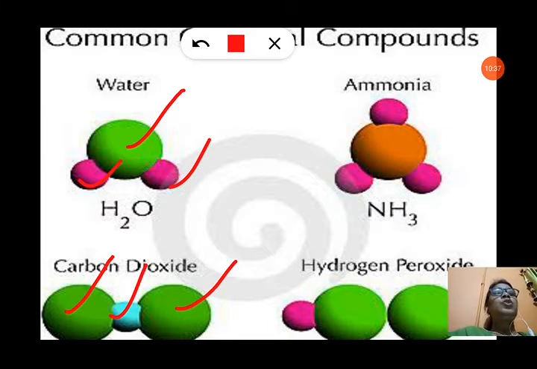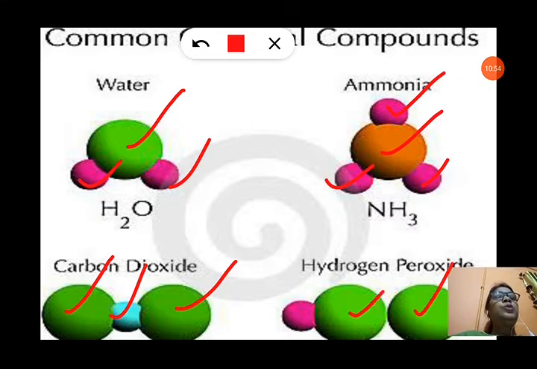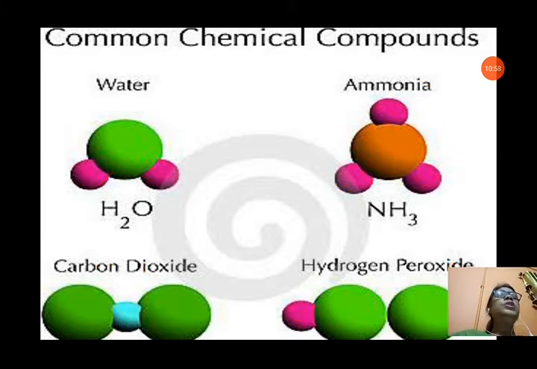In ammonia, you can see one atom of nitrogen and three atoms of hydrogen. That means a 1:3 ratio. The ratio should be fixed. If you take another ratio, it will not form ammonia. The next figure is hydrogen peroxide. Also, you can see two atoms of hydrogen and two atoms of oxygen here. So, these all combine to form a compound. So, it is a fixed ratio. If the ratio is changed, the compound will not be formed. You will not get the same compound.